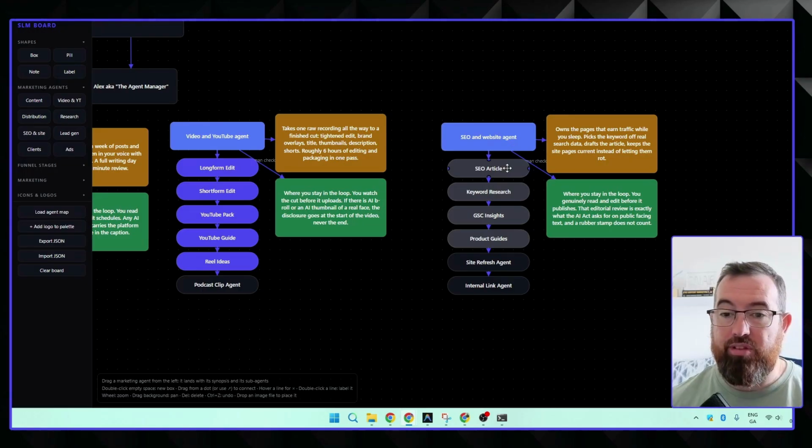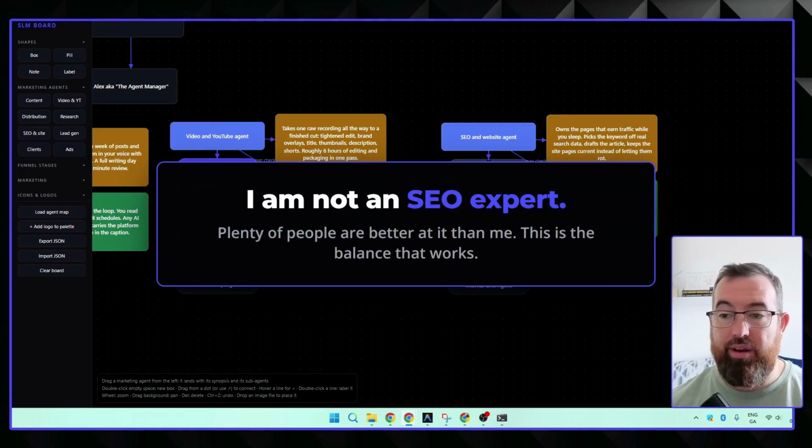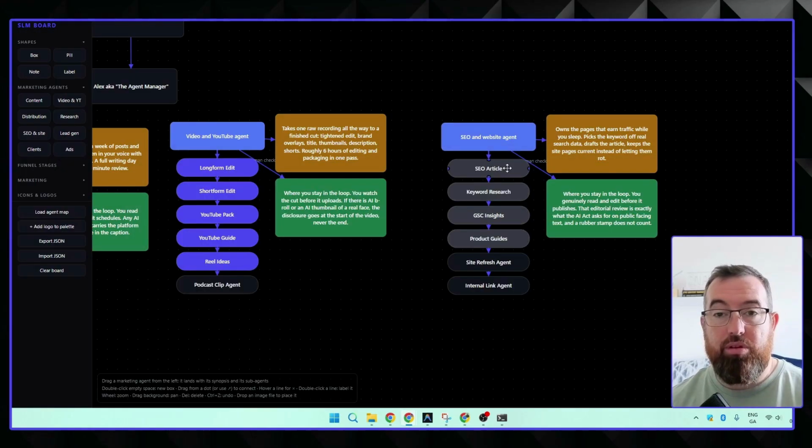Now, I also have an agent here that looks for internal linking opportunities and goes through my website. Now, look, I'm not an SEO expert, and there's people out there that are 100 times better than me, obviously. There's also people out there that are absolutely crap at it. And I think this is a good balance to help you understand what's working, what's not working, and overall just grow what you're doing as a business.